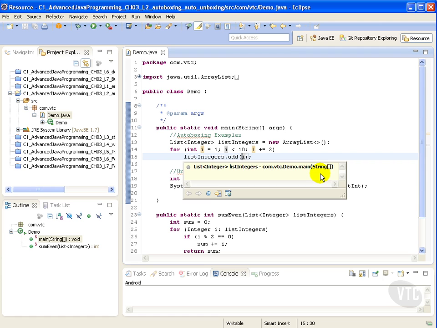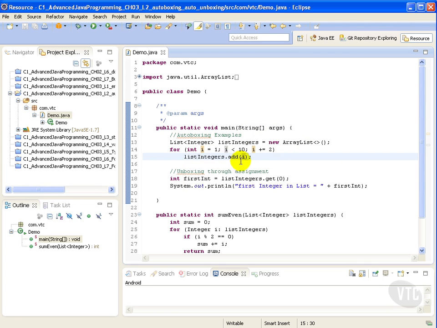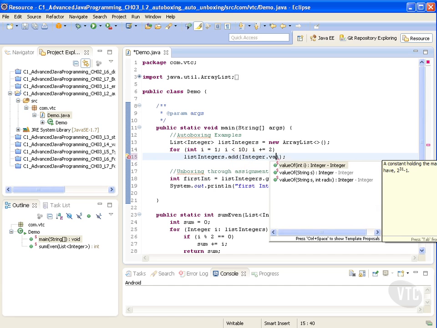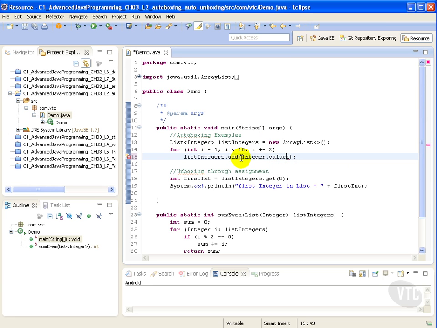There's no compile error because it creates an Integer from i and adds the object to list integers. How does Java do that? The compiler converts the int using the valueOf method. At compile time, this will be replaced with this.